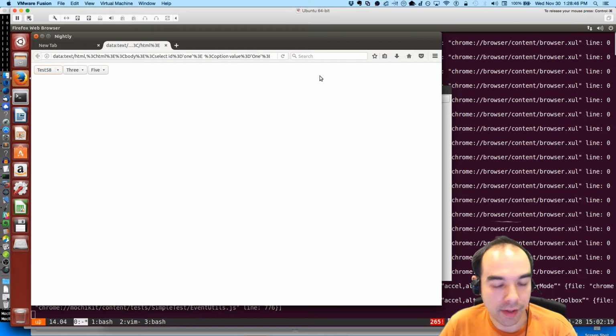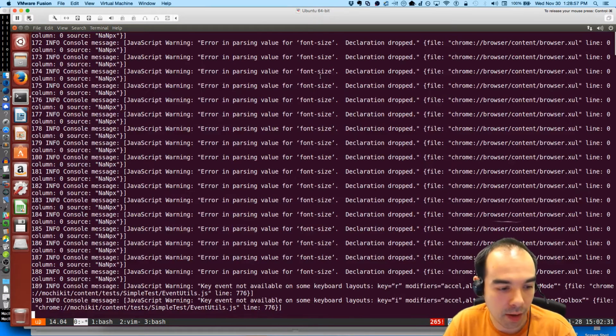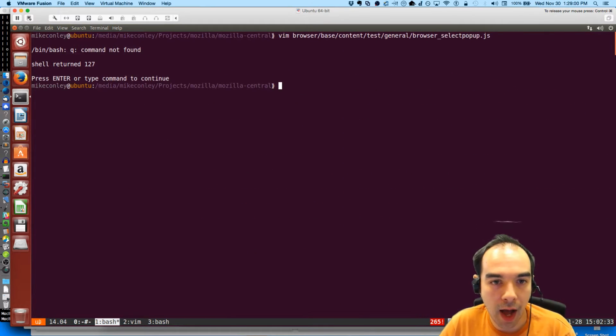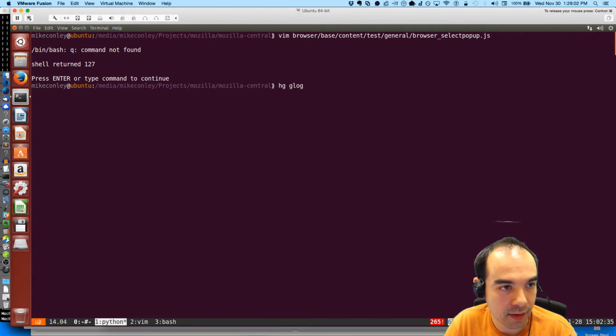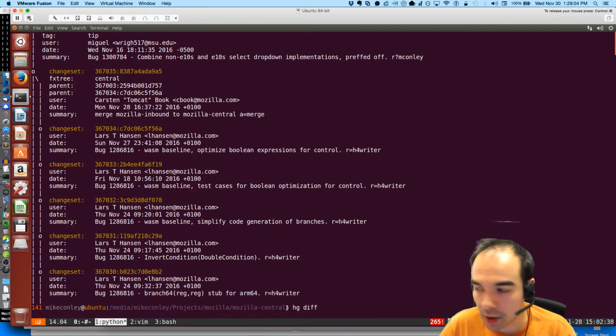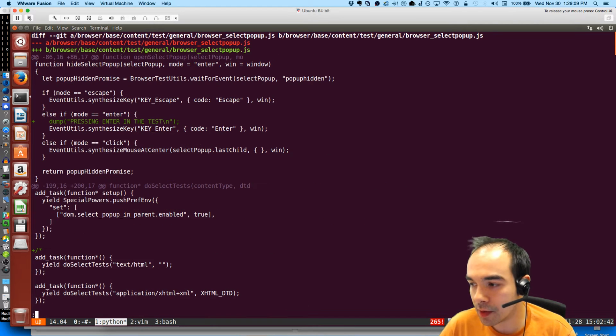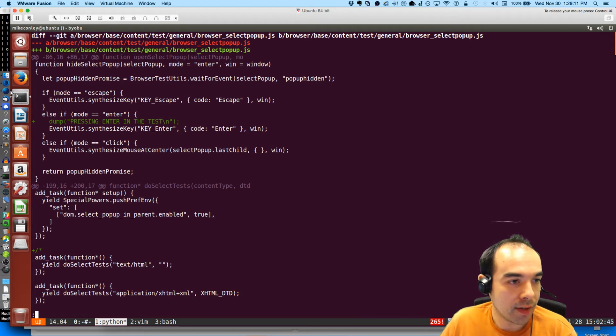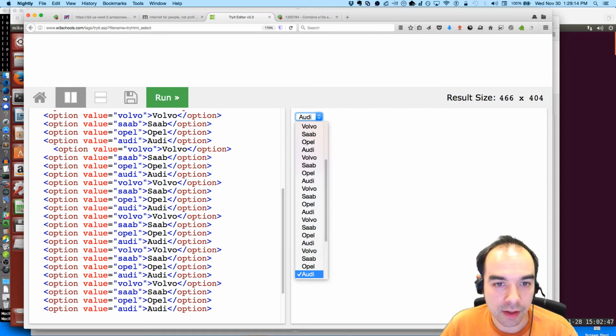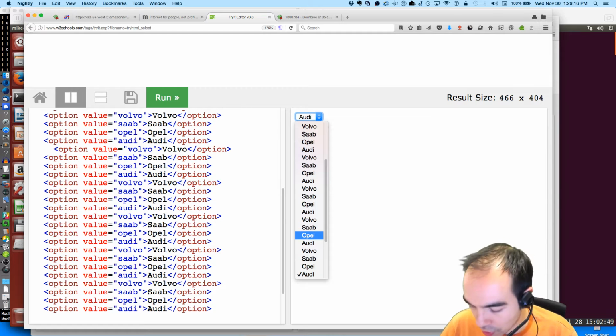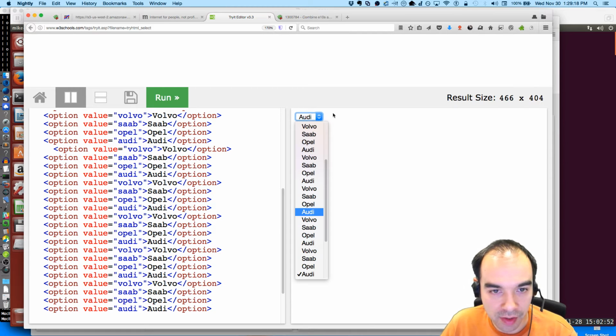Ah, yeah, okay. So it looks like the cursor keys don't work if the pop-up is closed. And I think I understand the problem now. I added some code recently to fix some of the other bugs that this patch was causing in our tests. One thing to note is that in E10S mode, if we cursor up and down, the select here doesn't actually update.